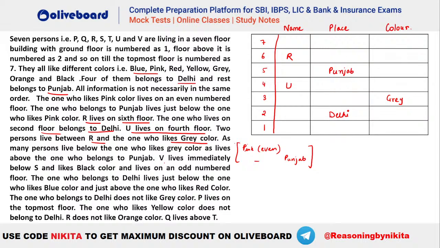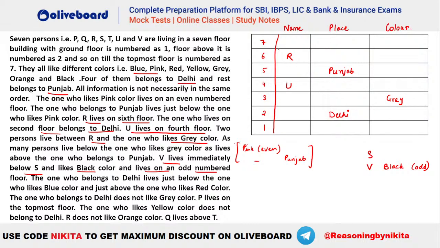Okay, after that, V lives immediately below S and likes black color and lives on an odd numbered floor. So you can see it is given V lives immediately below S, right? That means V likes black here and lives on an odd numbered floor. So V has to be on an odd numbered floor here. So let's try it out. Where should we have this particular information, that is V and S?